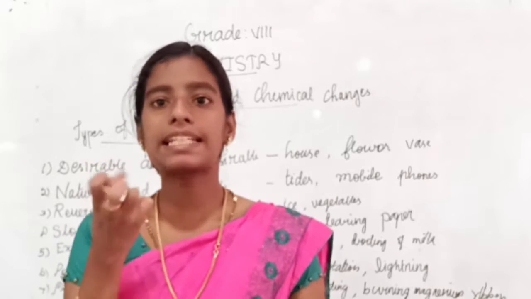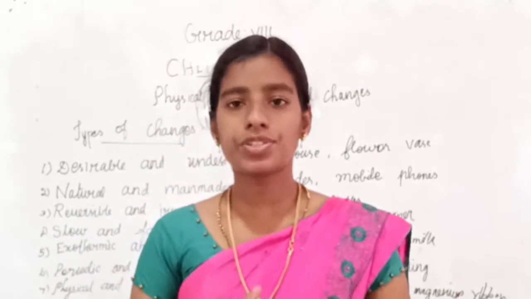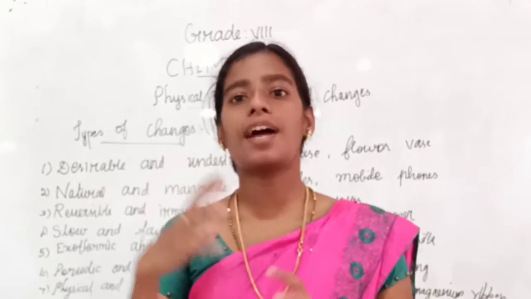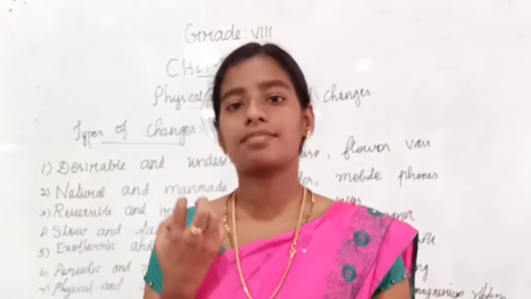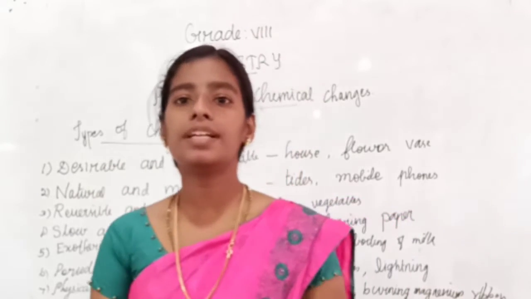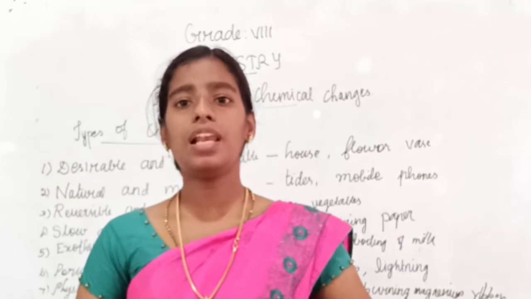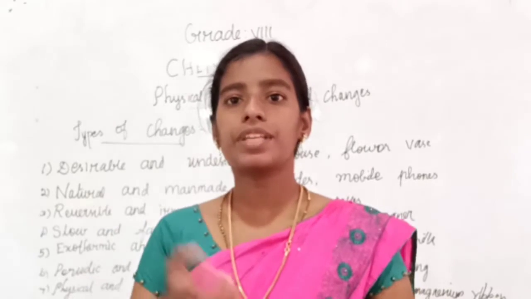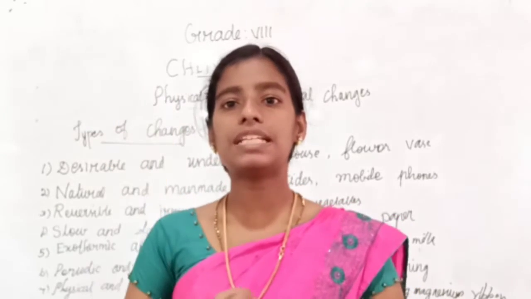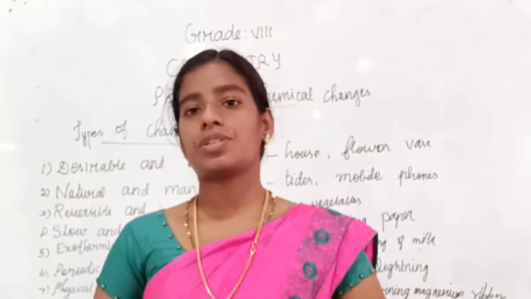The iron reacts with the moisture and oxygen present in the atmosphere, and it is rusted. This is a chemical change. And also the burning of fuel. When we fire a fuel, it is absorbing the oxygen present in the atmosphere and it is burning. So it is a chemical change.